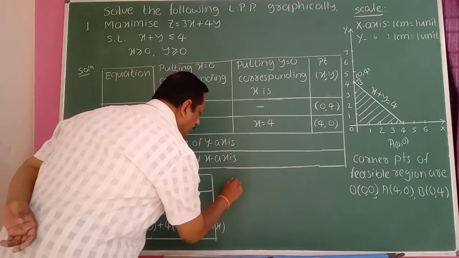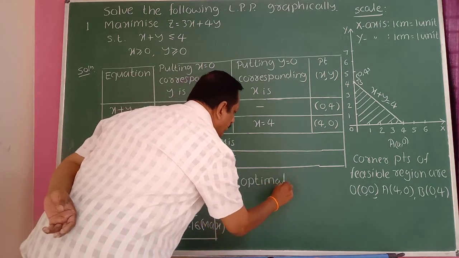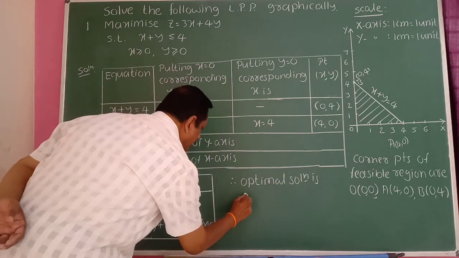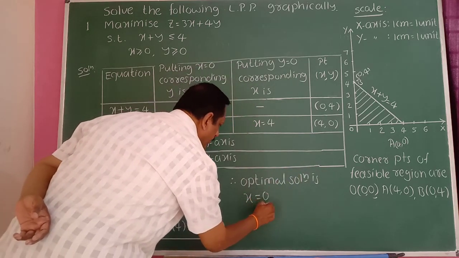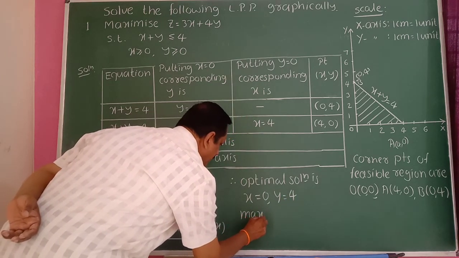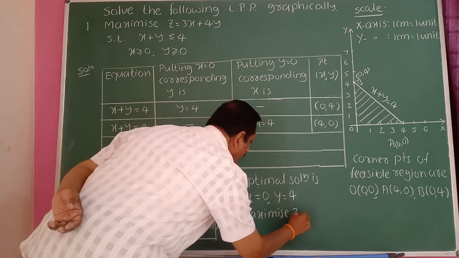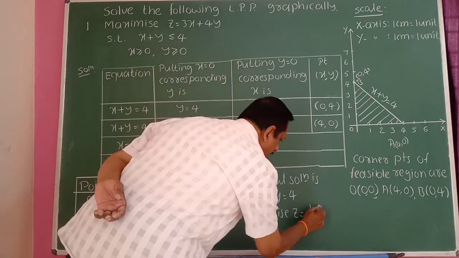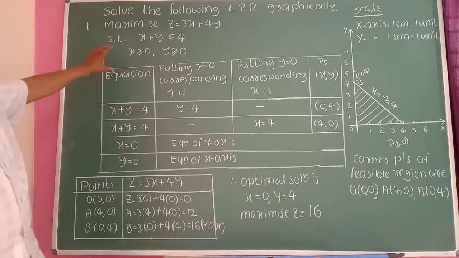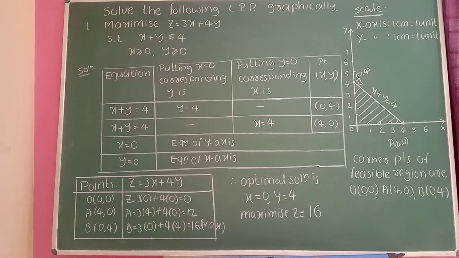Therefore, the optimal solution is x equal to 0, y is equal to 4, and maximum z is equal to 16. So this is the solution to this LPP using the graphical method.